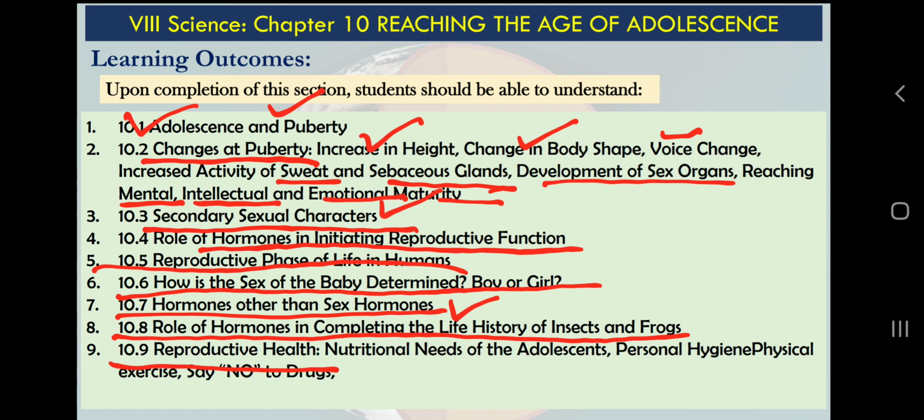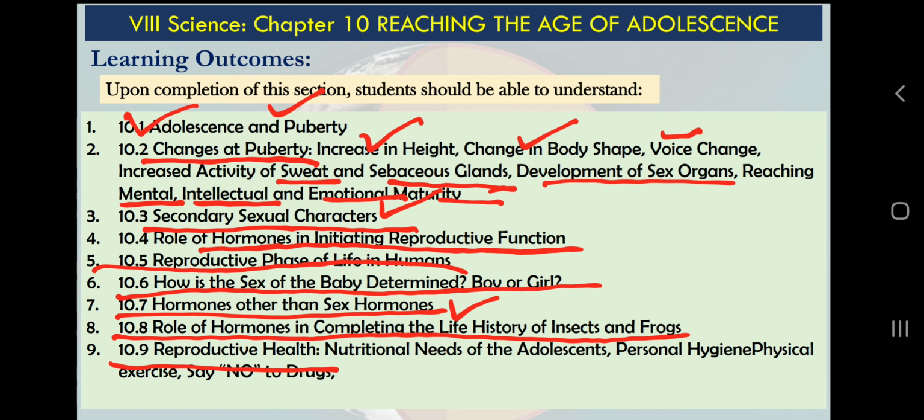Final thing, reproductive health. In our previous chapter we have learnt about the reproductive system, about reproduction, child development. In this chapter also we will discuss some aspects of that reproduction. Finally we will discuss reproductive health. When it comes to reproduction, both of the parents, male and female, plus the child, all must be healthy. So if we have knowledge of all aspects of reproductive systems, reproductive structures, and the reproductive process, then we must apply that knowledge to keep our body or our society healthy.